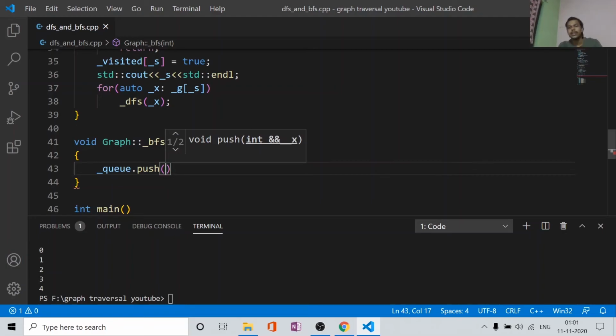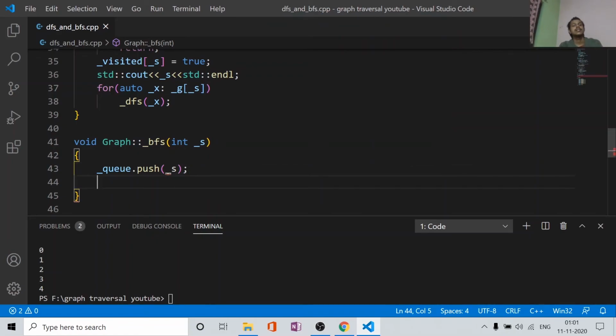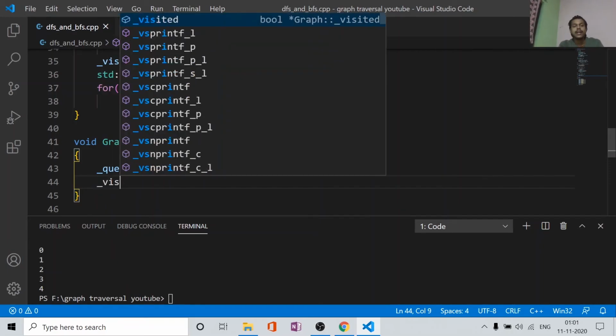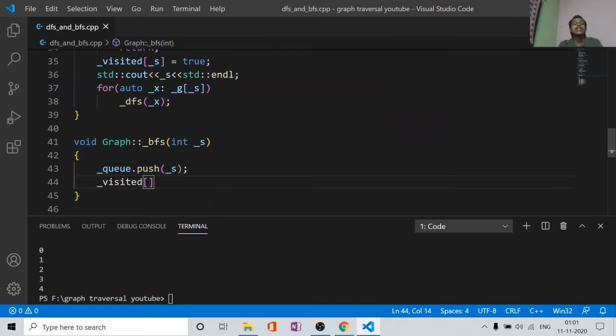I will push the s, the source node. And after that we have to update the visited value now, so that we do not accidentally visit this again: true.